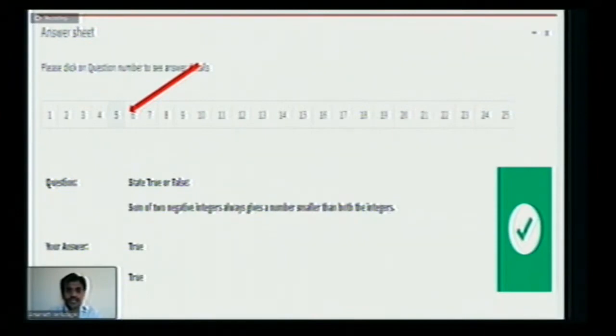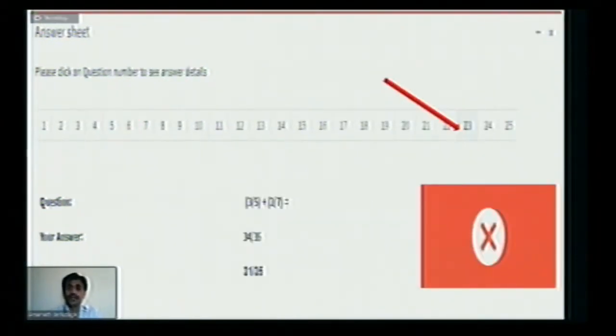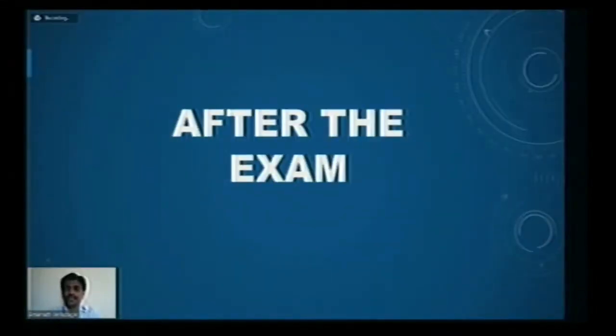If you look at the screen, we have 25 numbers. Each number represents a particular question. The student can check instantly after the exam what the correct answer is and whether his answer was correct or wrong. Suppose the student clicks on question number 5, it shows with a green symbol that the student has attempted it correctly. If the student clicks on question number 23, it shows with this sign that the student has attempted it wrongly. So after the exam, the students have taken the exam.